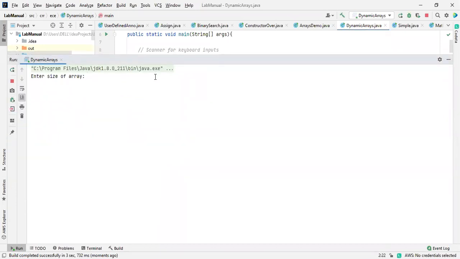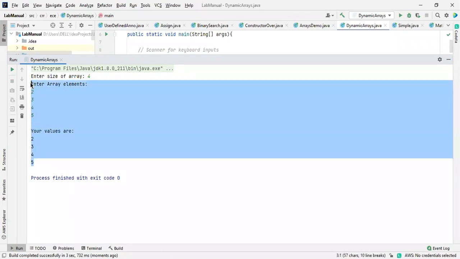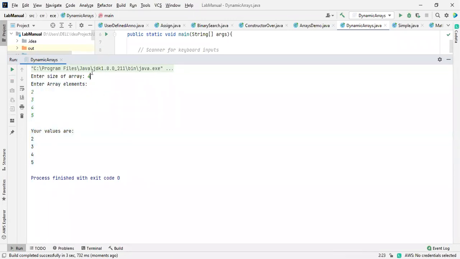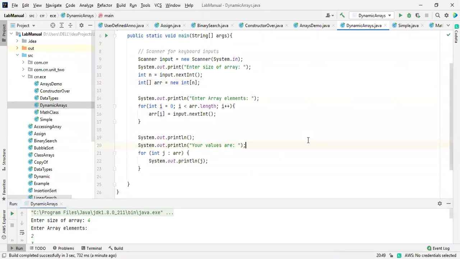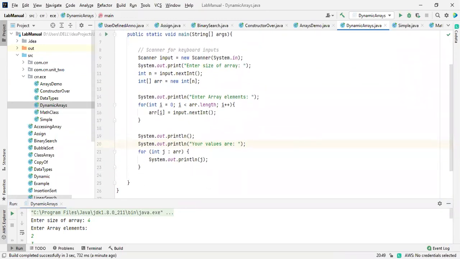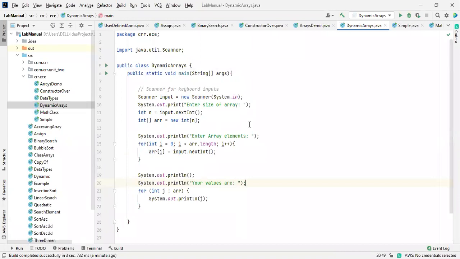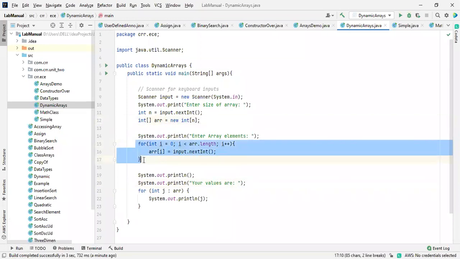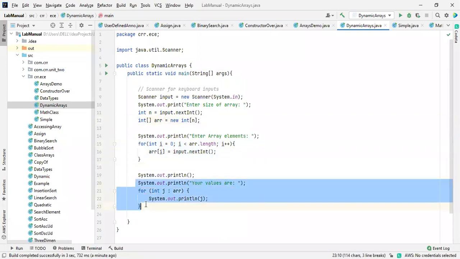So here I'm going to take a value as 4. So enter array elements like 2, 3, 4 and 5. So these are the values you have given. So this is all about the time of runtime. This is how we do it. At the time of runtime, you can directly give the size of an array like this. So please practice it at home. Very easy concept. If you learn it, then it will be very easy. If you make it somewhat different, then you will get confused. For loops are very important for accessing arrays.